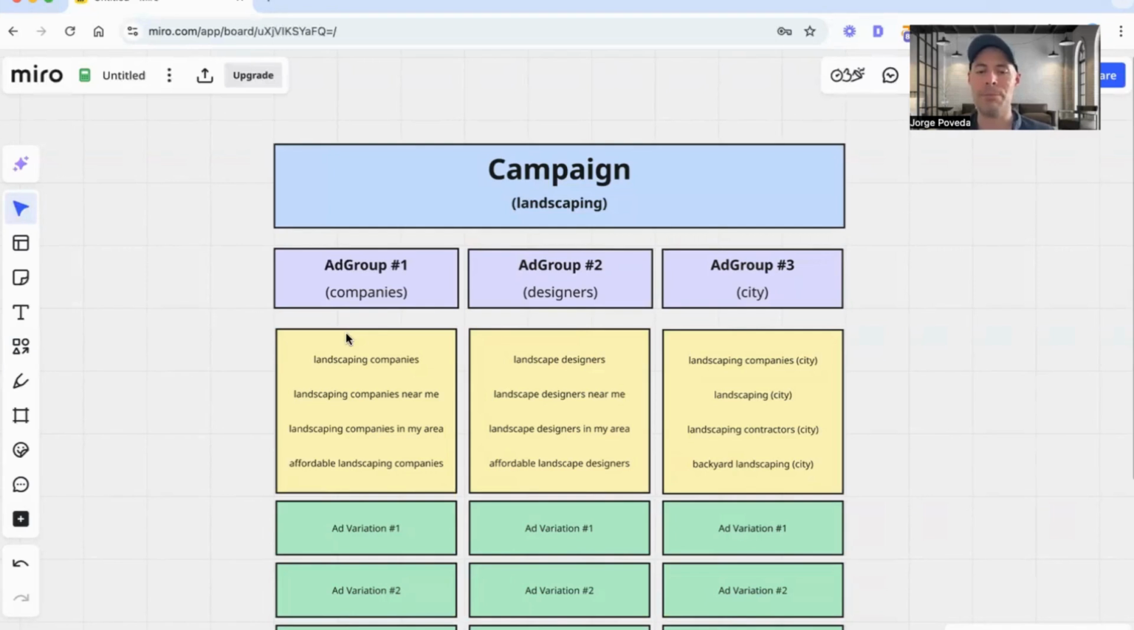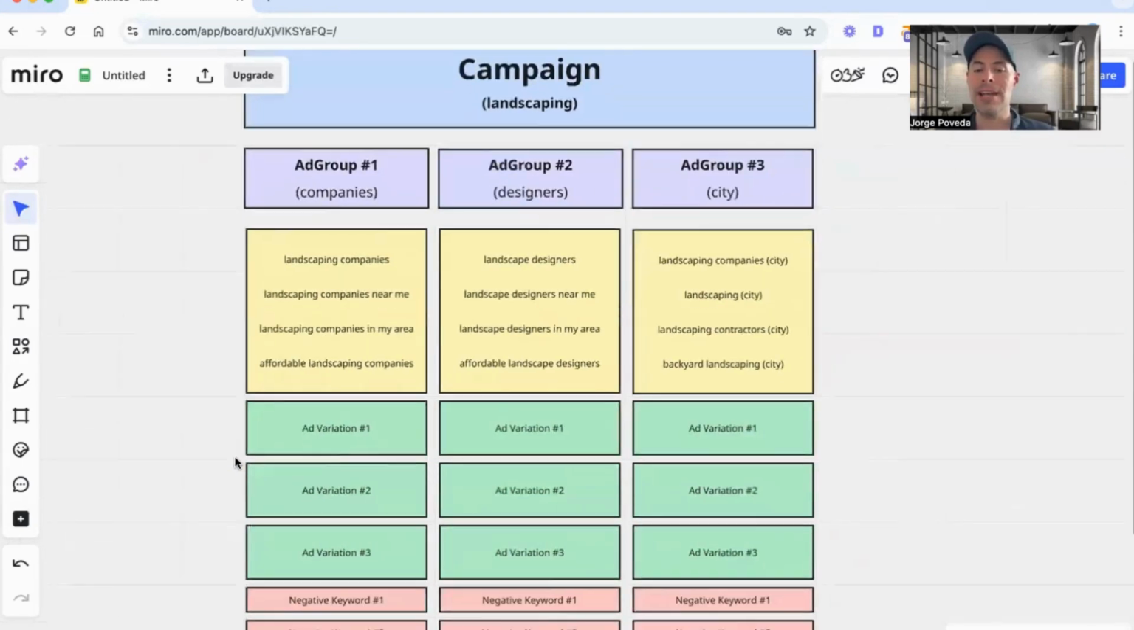So as an example, in ad group number one: landscaping companies near me, landscaping companies in my area, and then affordable landscaping companies, right? You see how they're all thematically grouped by companies? Then in ad group number two, it's going to be talking about landscape designers. So landscape designers, designers near me, designers in my area, and then affordable landscape designers. Ad group number three is going to be focused around a specific city. So landscaping companies in city, landscaping contractors in city, so on and so forth, right? Backyard landscaping city.